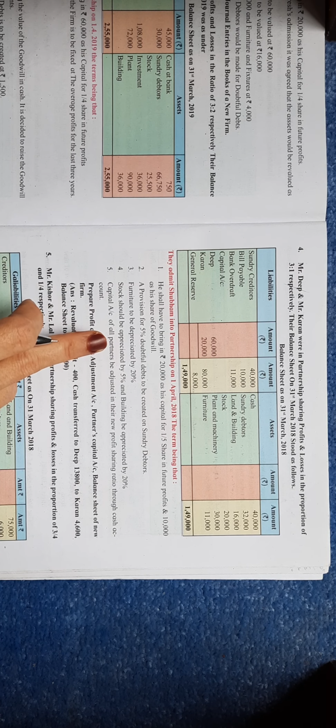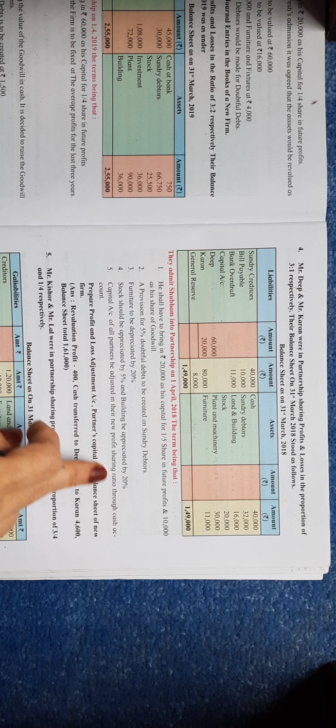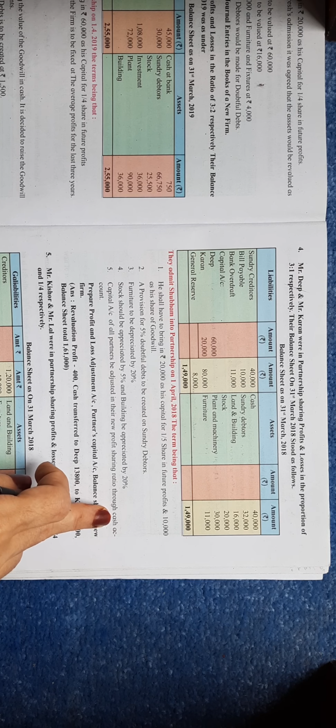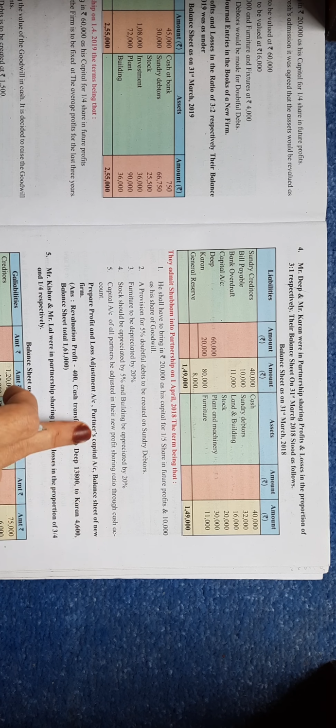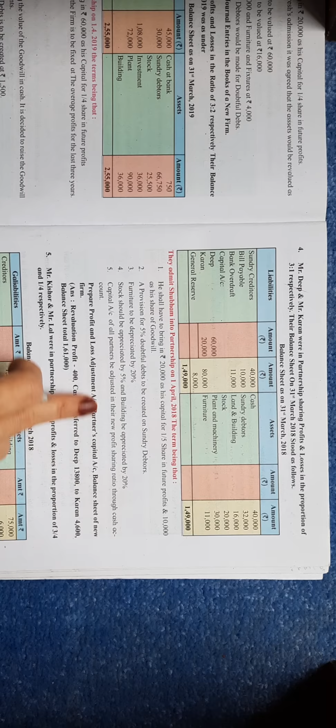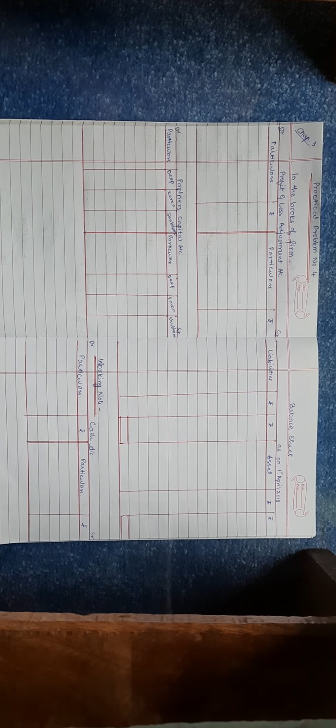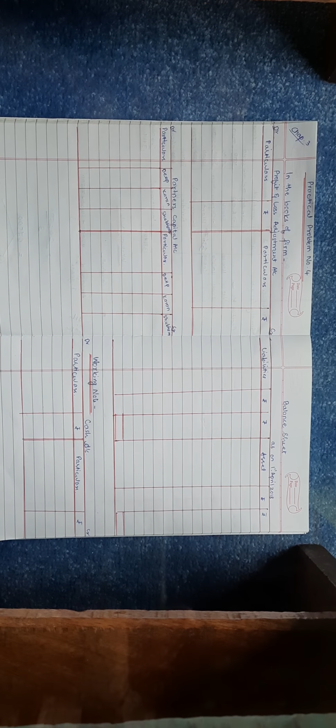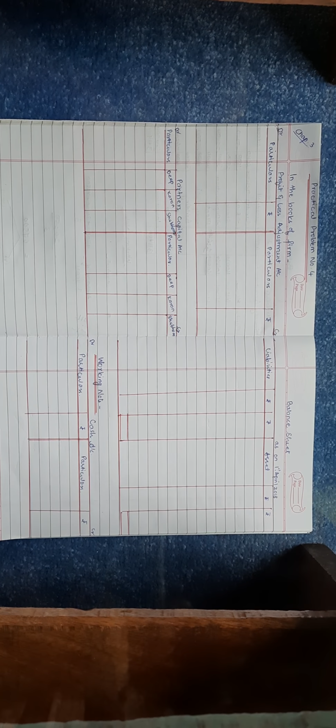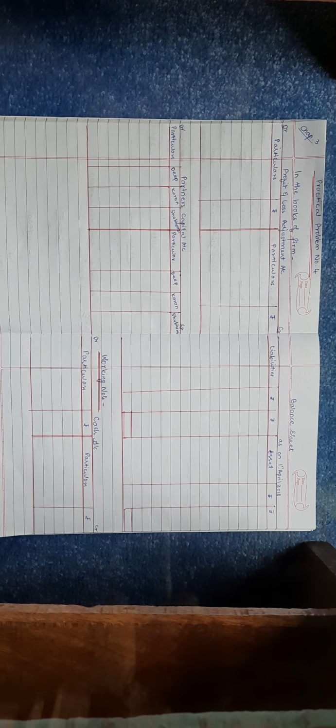So when we close the capital accounts of partners, we have to show the closing balance, and along with this it has to be adjusted through cash account. Therefore, in the working, we'll show cash account along with these accounts. So our accounts should be prepared in this way: first profit and loss adjustment, next partners' capital, balance sheet, and in the working note we'll show cash account.